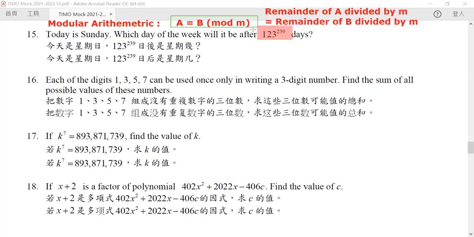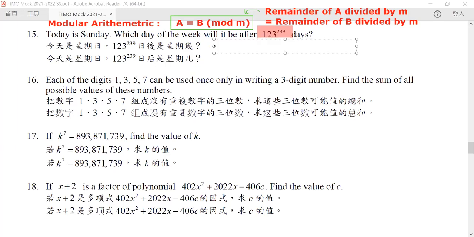Now, in modern mathematics, there is one very deep theorem which says that if two numbers are equivalent, you can always replace one number by the other when you are figuring out the remainder of divisions.